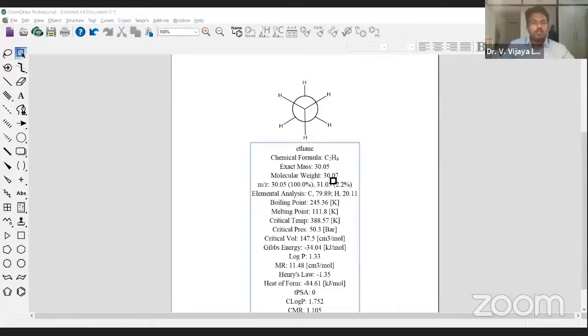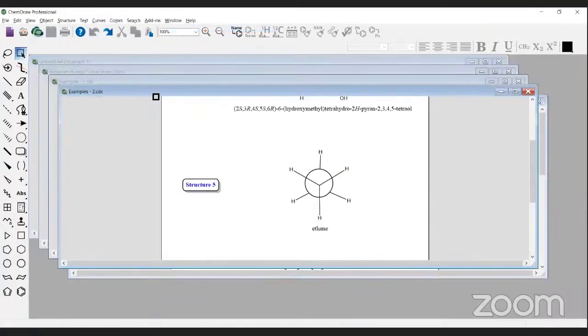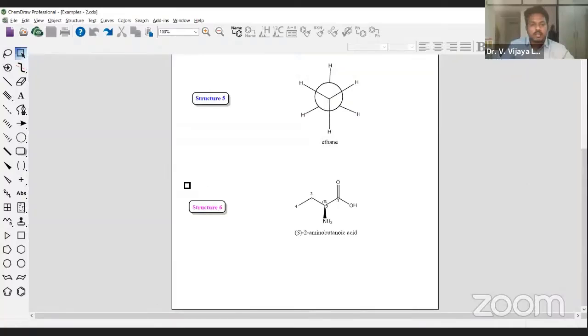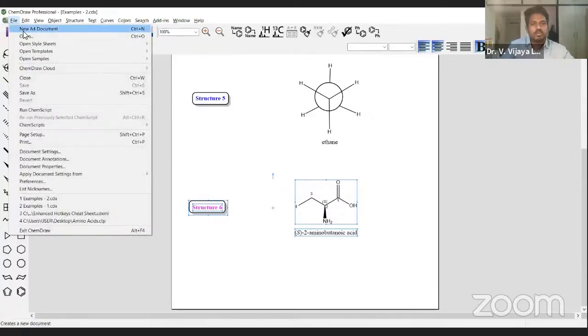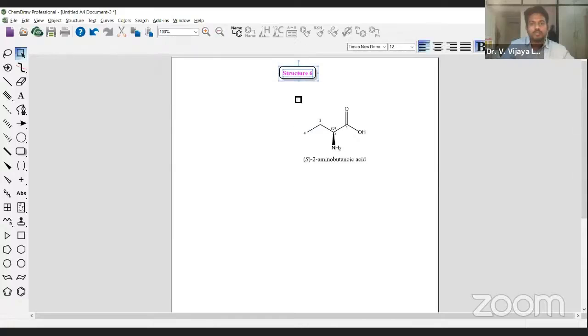Okay. Now, let me move on to another example. The last example. This is the last example. Let me just copy this and use another page. Let me paste that. Okay, so let me put it in the proper positions.